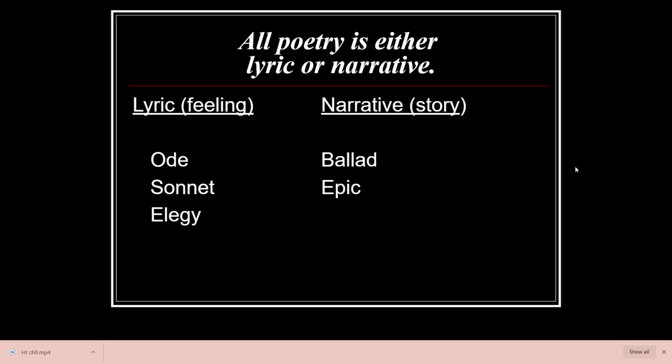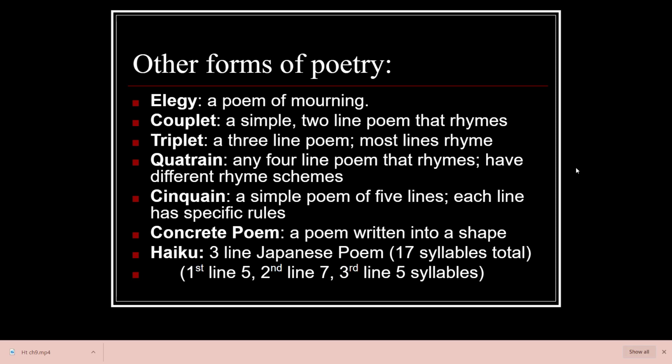So all poetry is either lyric or narrative. So we have the ode, the sonnet, the elegy. Those are lyrical poems that express feelings. Narratives are ballads, epics. Okay? There are many other forms of poetry. Elegy is a poem of mourning. There's one in our Unit 3 book, an elegy for Cesar Chavez.